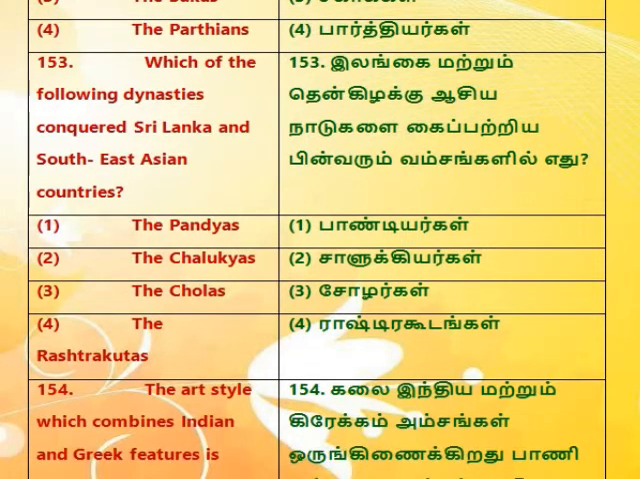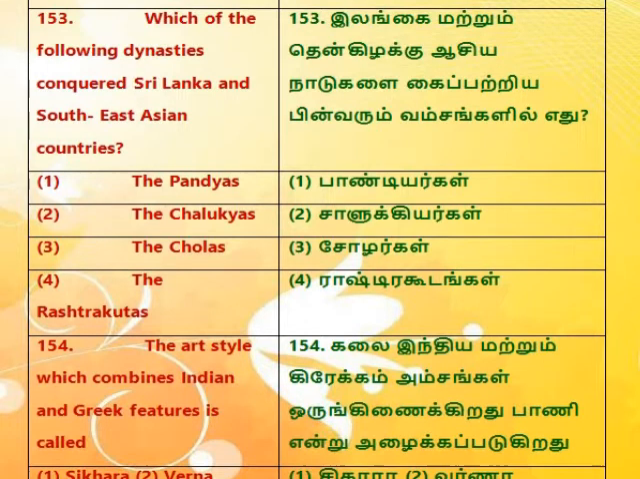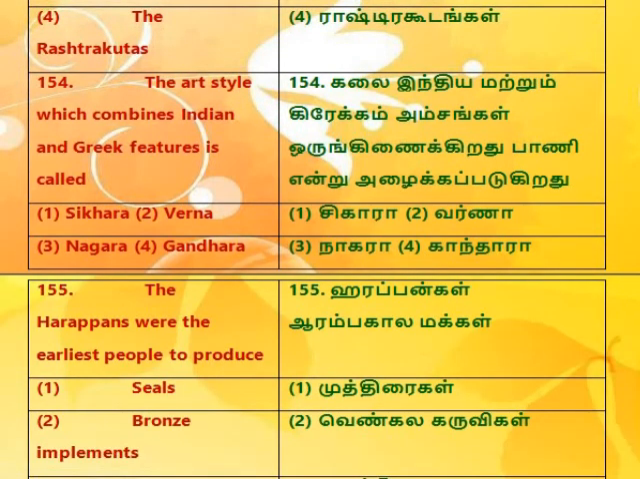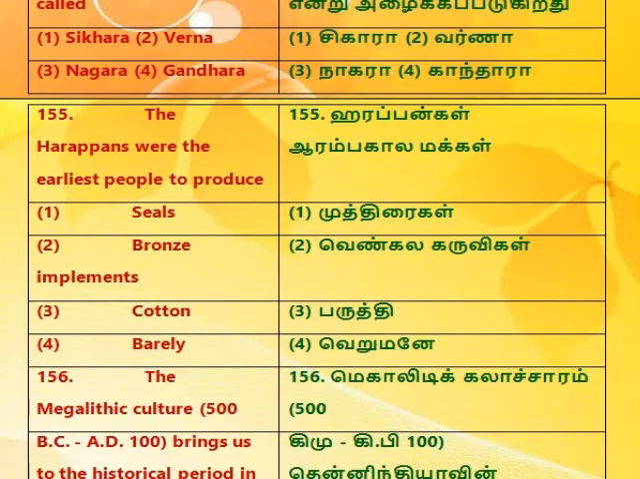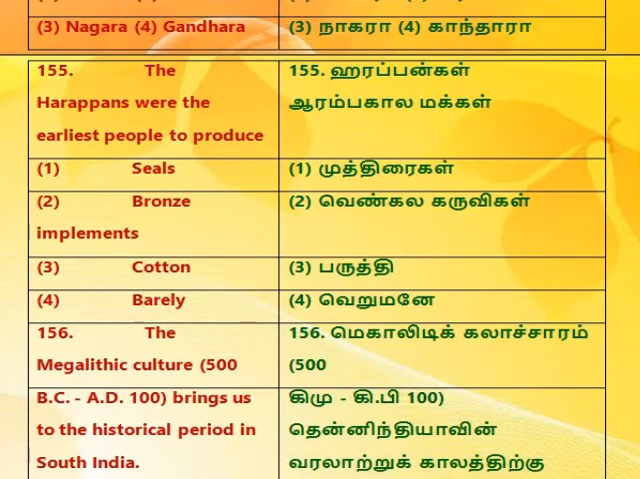153. Which of the following dynasties conquered Sri Lanka and Southeast Asian countries? 1. The Pandyas. 2. The Chalukyas. 3. The Cholas. 4. The Rashtrakutas. 154. The art style which combines Indian and Greek features is called 1. Shikhara. 2. Vesara. 3. Nagara. 4. Gandhara. 155. The Harappans were the earliest people to produce 1. Seals. 2. Bronze implements. 3. Cotton. 4. Barley.